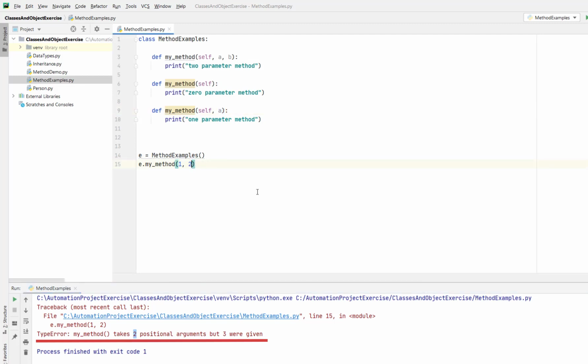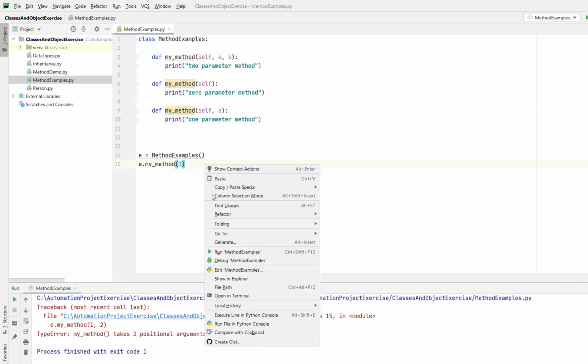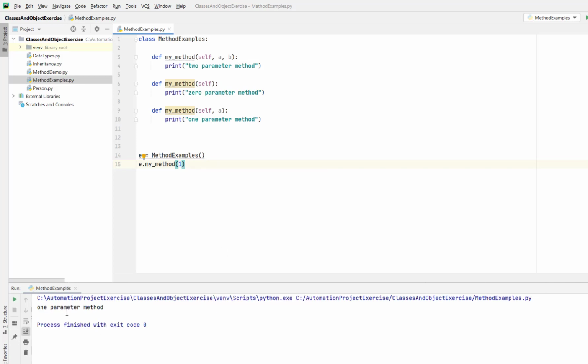So actually it needs only 2 positional arguments, but we are giving 3. So now let me just delete this and just pass 1. This method is accepting only one parameter. The self keyword is not in consideration, but definitely it's a parameter. That's the reason it says it takes 2 positional arguments but 3 were given. So self is already passed, and then the 1. Now let's run the program. Now you can see the program is producing the output saying one parameter method.